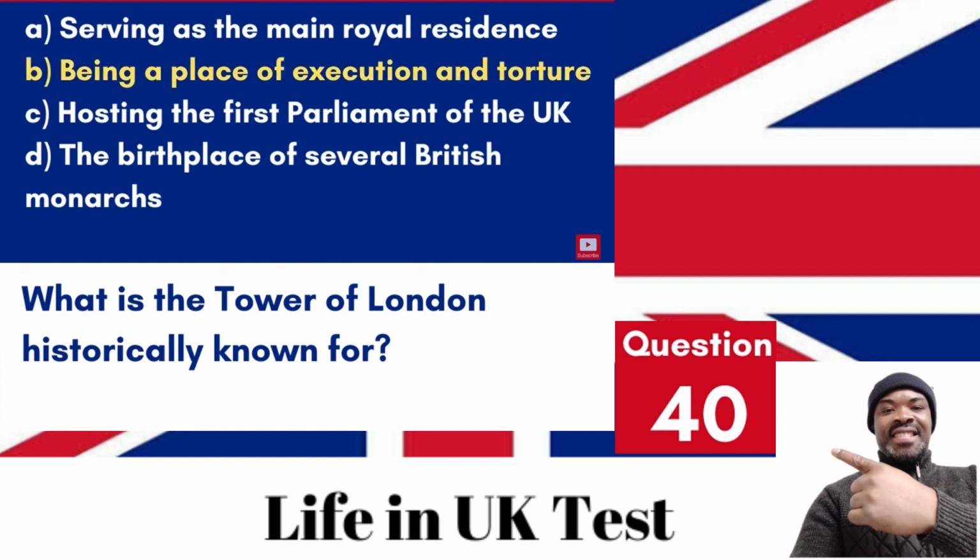Answer B. Being a place of execution and torture. The Tower of London has a grim reputation as a place of torture and death, historically used as a prison and a place of execution for several high-profile inmates.